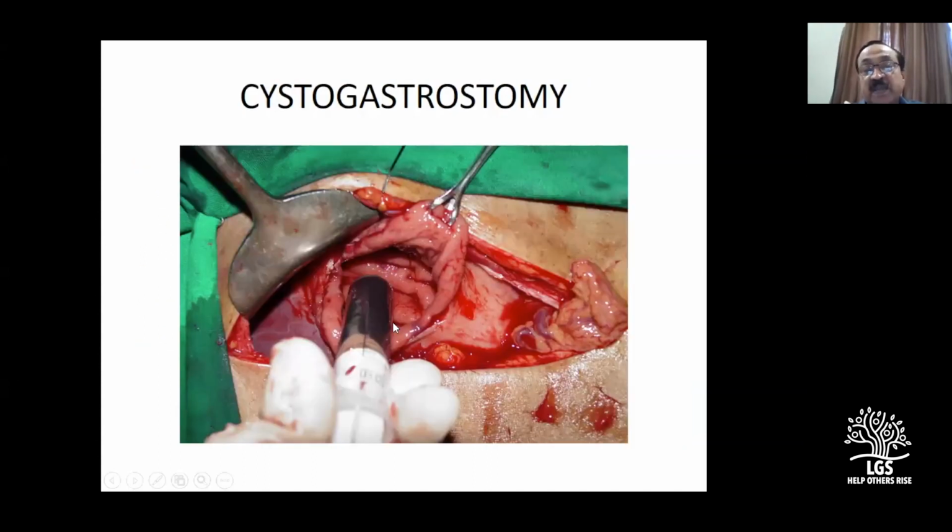What is this appearance called? Just a quiz question for you. This is the treatment, after 6 or 8 weeks you do that. No, the rule of 6, everybody knows. This is a stomach which is opened and a needle has been put into the cyst. This is called engine oil appearance. The classical contents of a 6 weeks old pseudocyst of the pancreas show an engine oil appearance. This is the color. Okay.